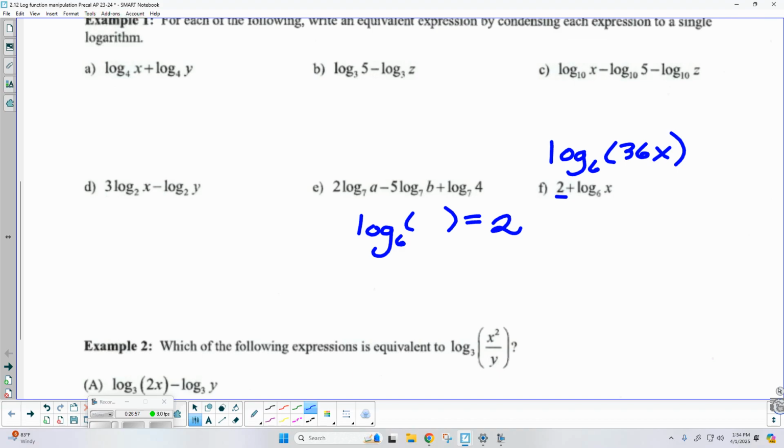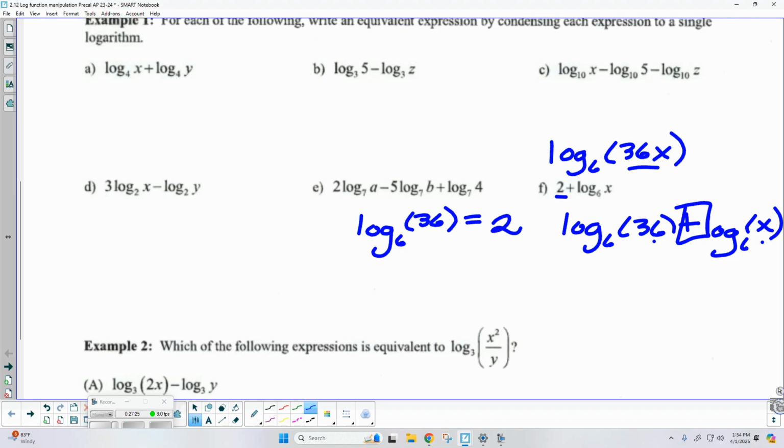Well, 6 squared will give me 36. Remember, that's what a log is, the power you place on the base in order to get the argument. So instead of 2, we got log base 6 of 36 plus the log base 6 of x. And because we are separating 2 logs with addition, we multiply the arguments together. Okay,